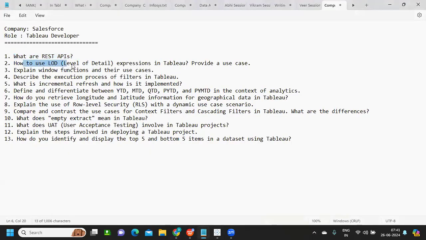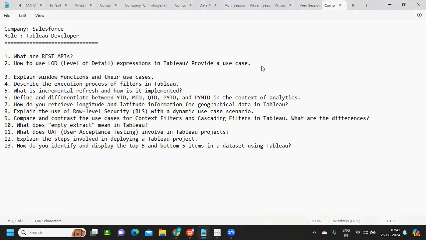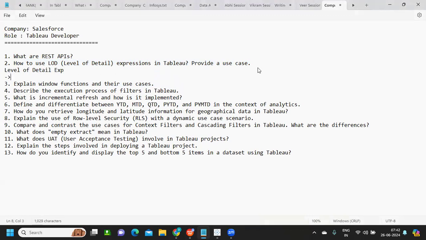Next is how to use level of detail expressions in Tableau, provide a use case. Now we all know that LOD means level of detail expressions. Then we talk about the different LODs that we have available, like exclude, include, fixed, and table scoped.